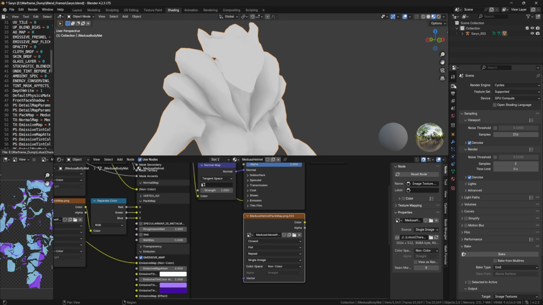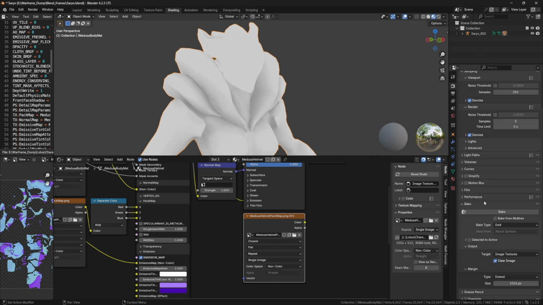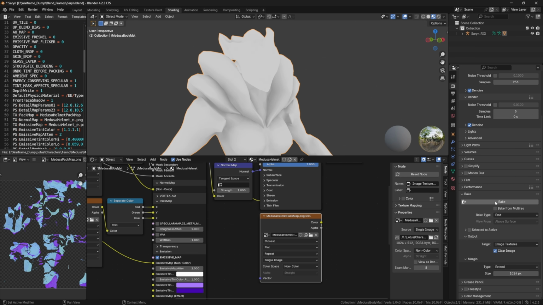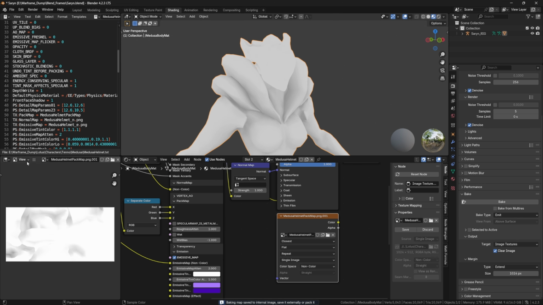And then what we can do is go under our render settings, and make sure we're under Cycles. Go under bake. We're going to use emit, and we're going to set this to extend. And then I set this to 1K. And then we can hit bake, and it will bake both our materials. Ambient occlusion. Here's our helmet.